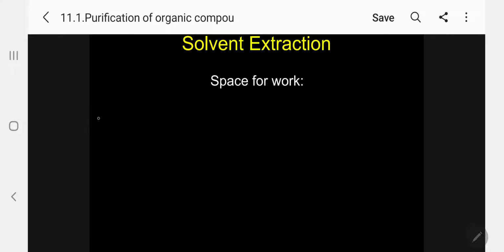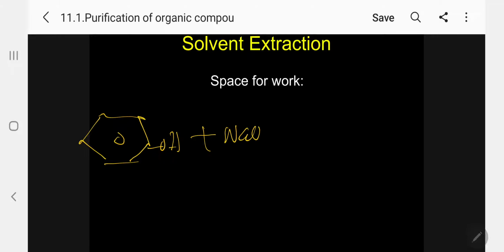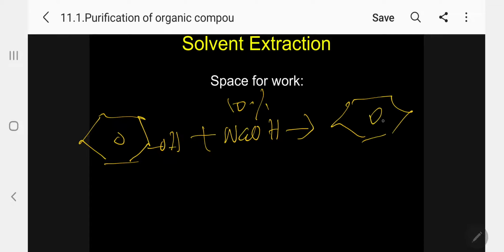Whereas the phenol reacts with the sodium hydroxide, the 10% sodium hydroxide, and will convert into sodium phenoxide. Kindly follow. The sodium salt of the compound is water soluble. So it will come to the bottom layer, the aqueous layer.